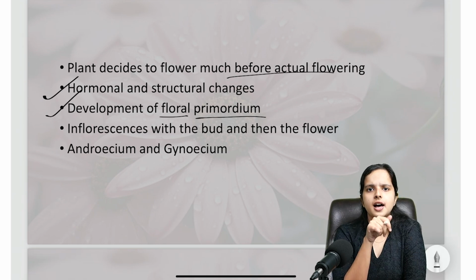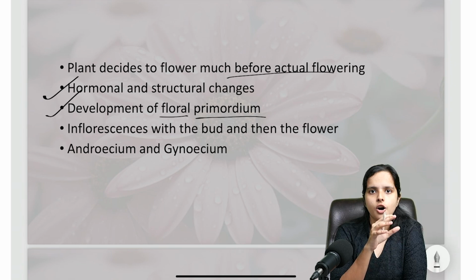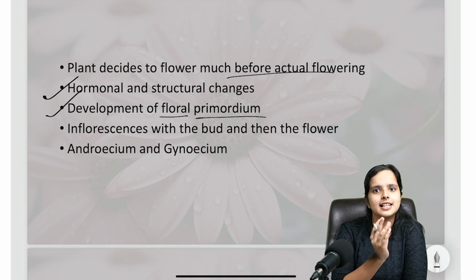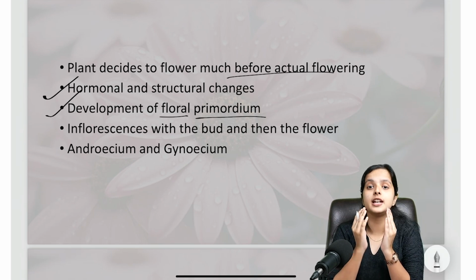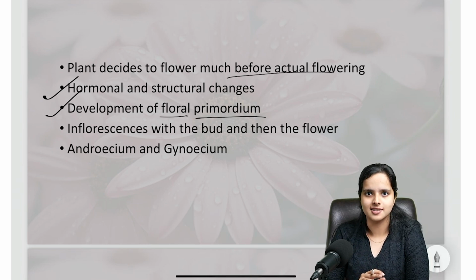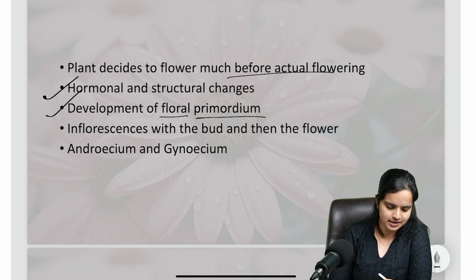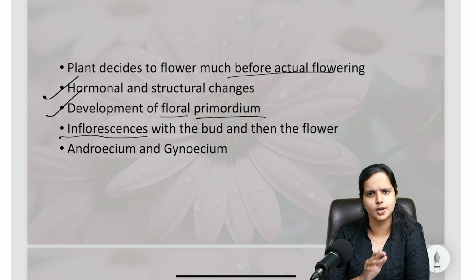These flowers can be either single or in the form of an inflorescence, right? What is an inflorescence? Inflorescence is basically a collection of flowers. So if very small flowers are in groups, you literally call them an inflorescence. Don't confuse the term inflorescence. Inflorescence is nothing but a group of flowers.